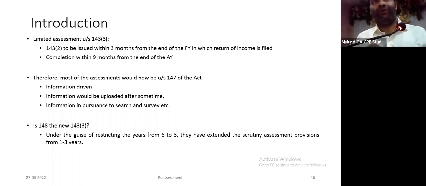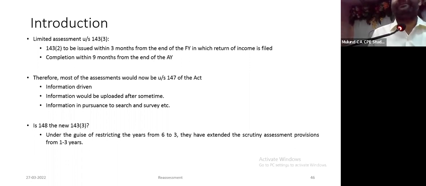If you look at the requirements of the section to reopen the assessment, they only need information which suggests income has escaped assessment. That information can be fourfold. 1. Based on the risk management strategy. I have not understood this term till today. Where is this strategy? Risk management strategy prescribed by the Board. I don't know. We can ask Priti Ben to make a reference. What is this strategy?